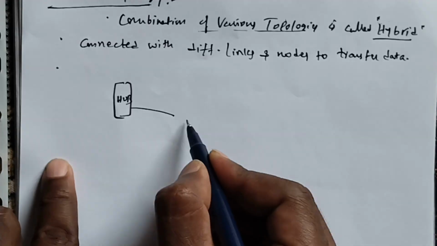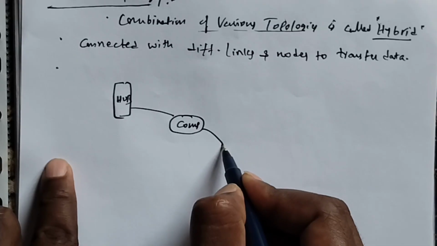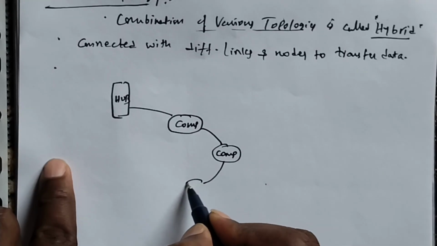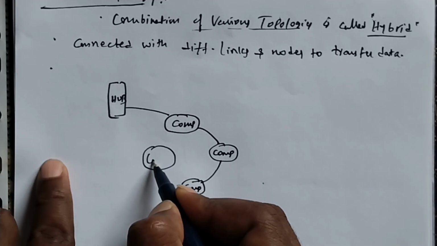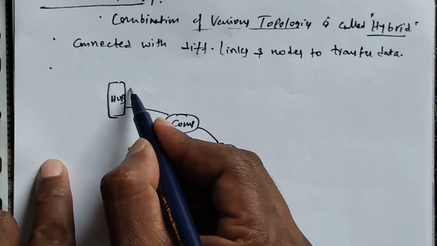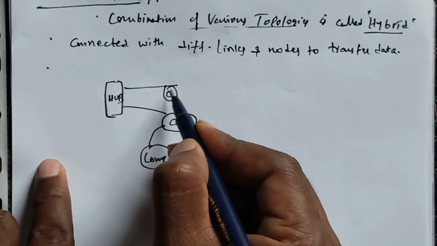The hub contains a computer. It contains one more computer. It also contains one more computer, like this. And the same hub has one cable that contains a computer.